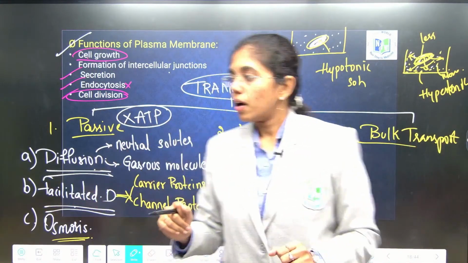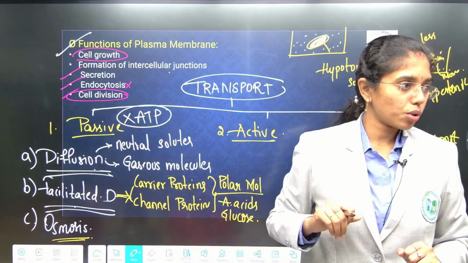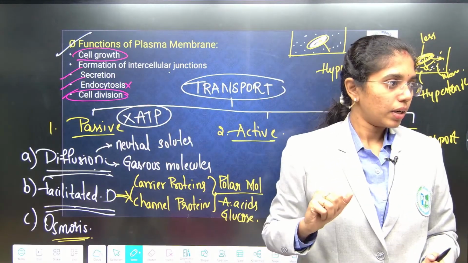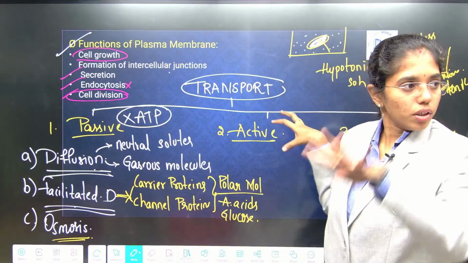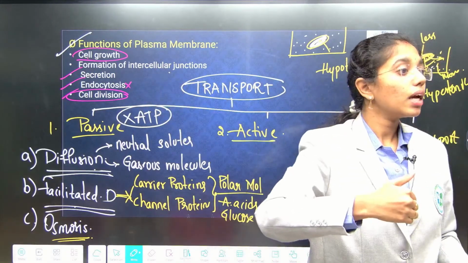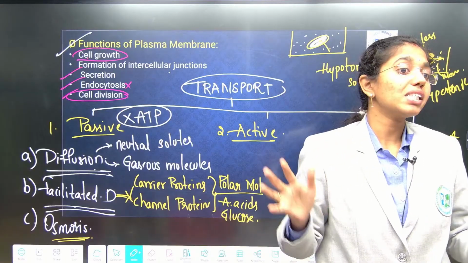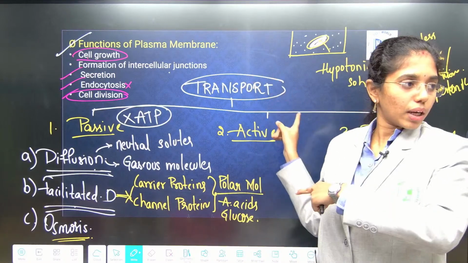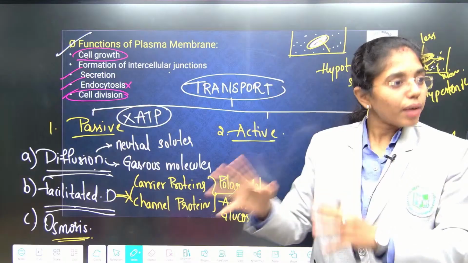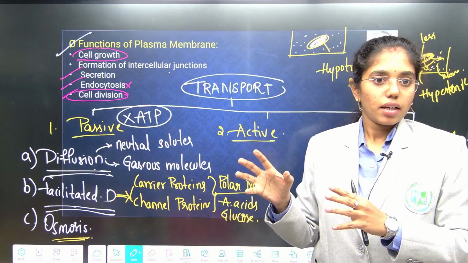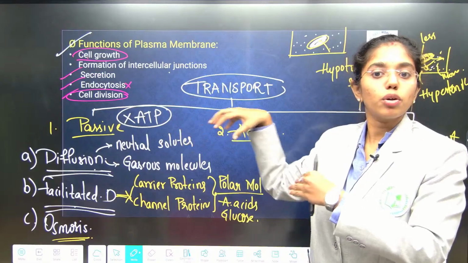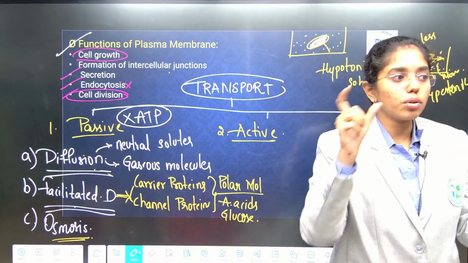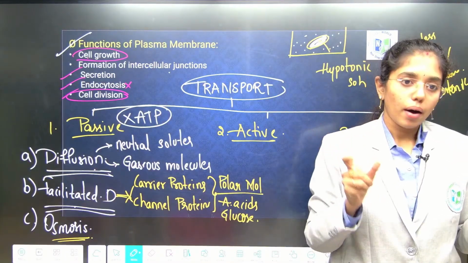For example, we are shifting from one classroom to the other. From classroom 2, let us suppose 10 students have to come here. Low concentration to high concentration. They will come fast, easily through the door. There is no requirement of much energy, pushing and pulling. But here in a class strength of 50, when you have to go to classroom 2, there will be a requirement of energy. Yes or no? You will push, pull, there will be some friction. Same is the case.